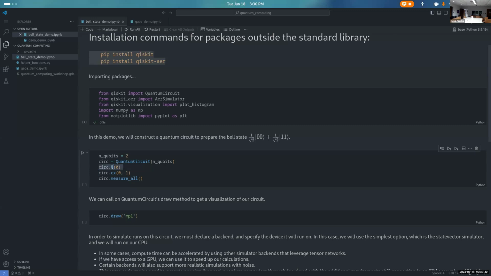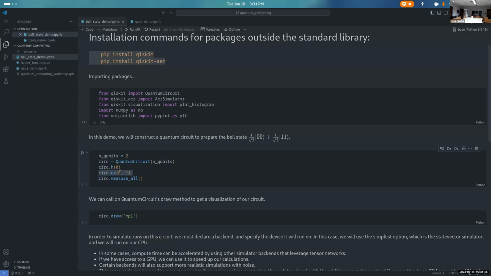What this will do is prepare an equal superposition state for this first qubit. By the way, it's always assumed that a quantum state is initialized in the 0 state, with all qubits starting in the 0 state. So this is our Hadamard gate on qubit 0, and then this controlled X is going to do a bit flip on the second qubit if and only if the first qubit is in state 1.